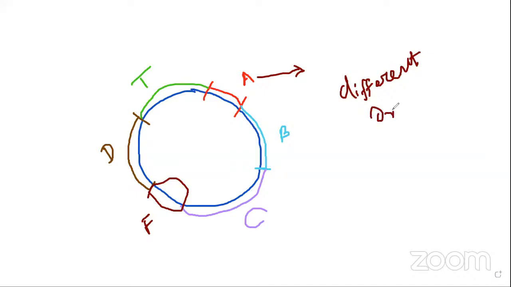You can imagine organisms. For example, take this part, A. A is isolated from the extra chromosomal body of the E. coli, the E. coli part. This one is taken from a plant.